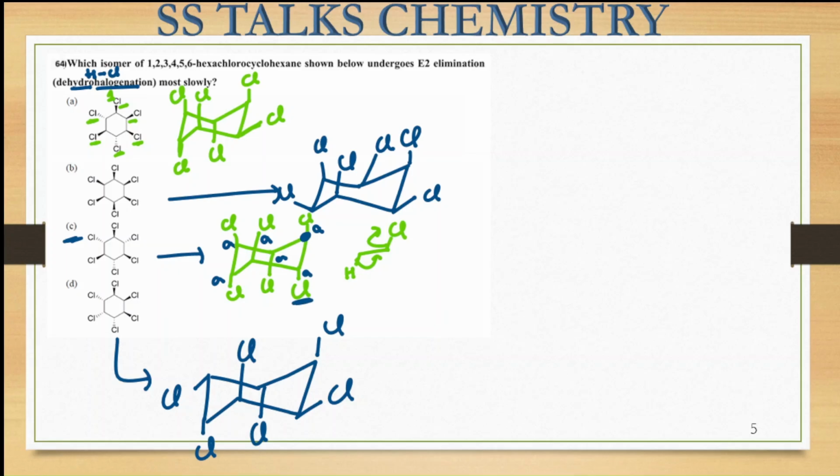But in this case, the hydrogen atom will be present in the equatorial position. So that elimination will be difficult.